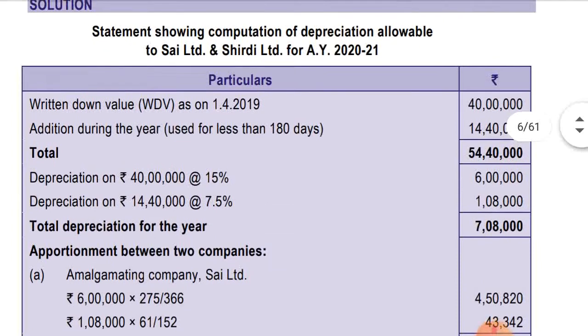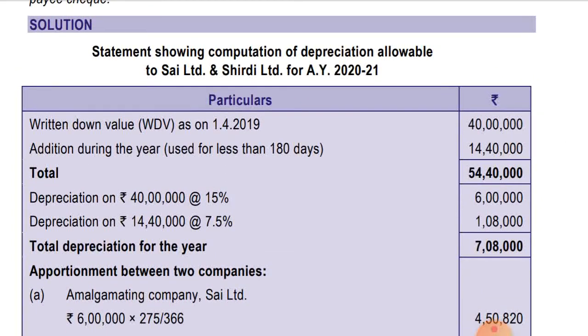Statement showing computation of depreciation allowable to Sai Limited and 3D Limited for the assessment year 2021. WDV as on 1st April 2019 is 40 lakhs. Addition during the year used for less than 180 days is 14,40,000. Total value is 54,40,000. Depreciation on 40 lakhs at 15% comes to 6 lakhs. Depreciation on 14,40,000 at the rate of 7.5% is 1,08,000. Total depreciation for the year is 7,08,000.